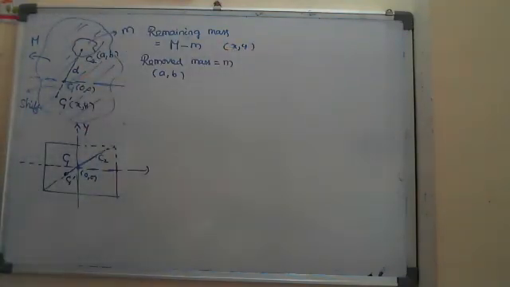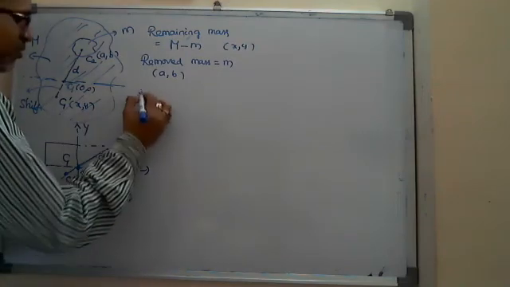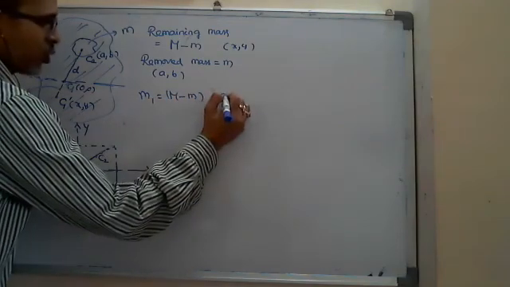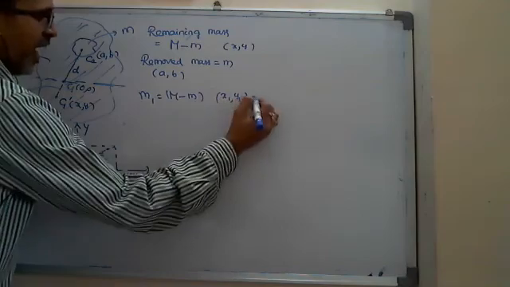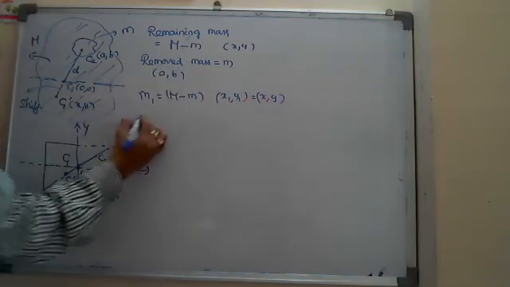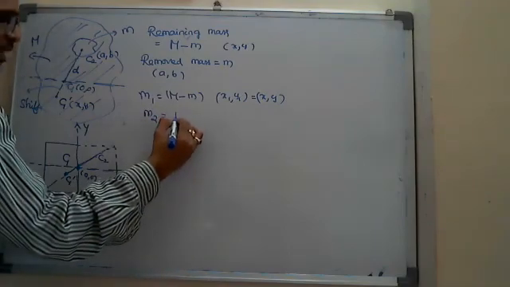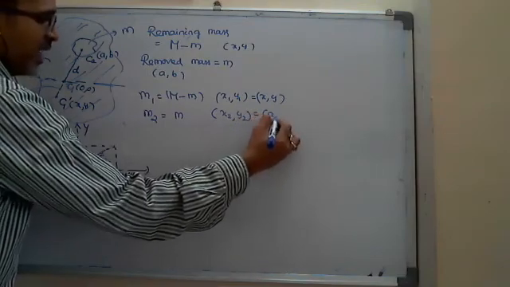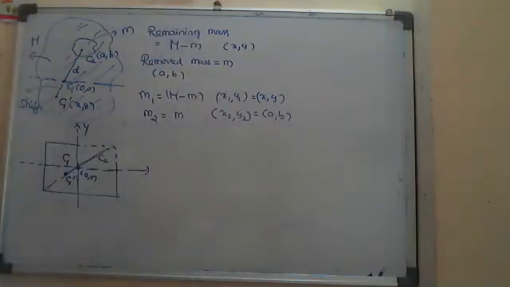To understand very easily, I take m1 as M minus m with coordinates x1, y1 as x, y. And the removed mass I take as small m, with coordinates x2, y2 as a, b.